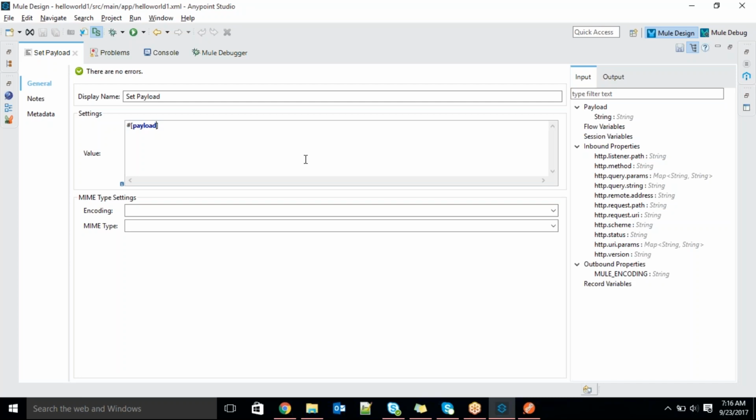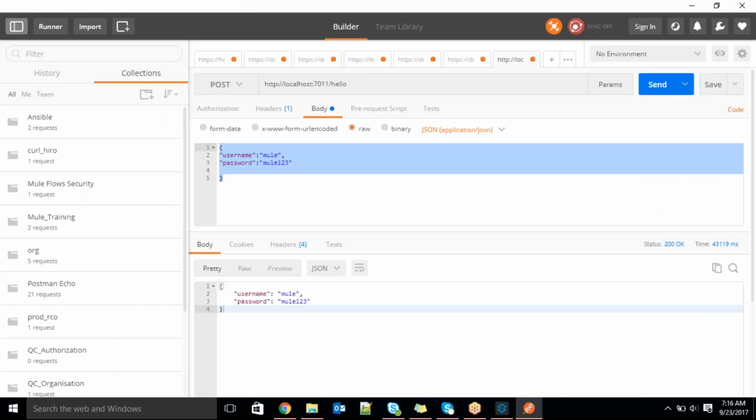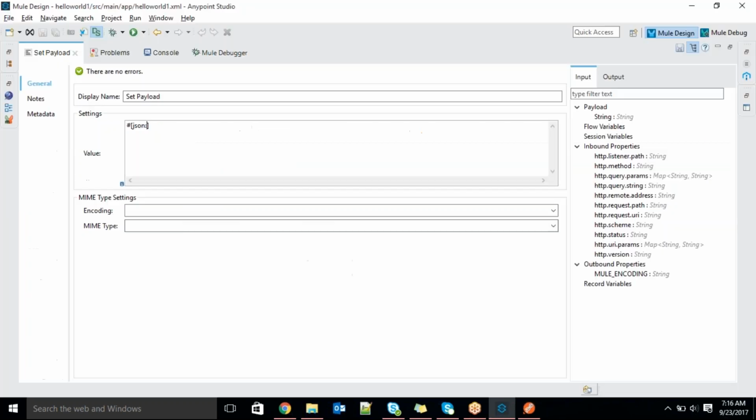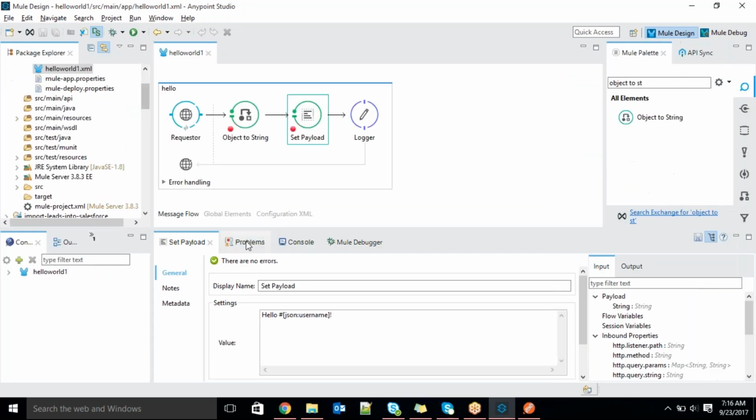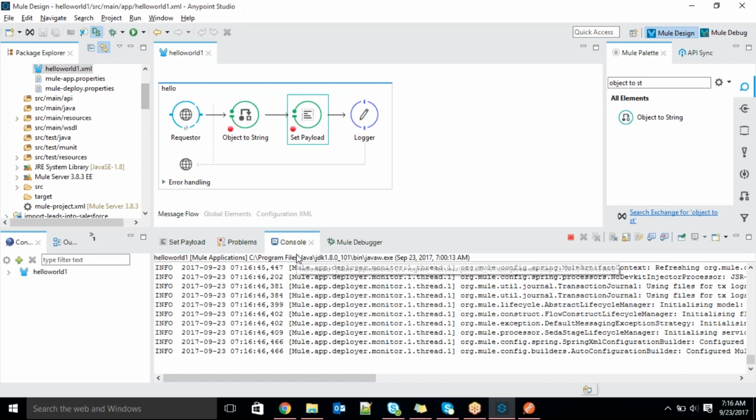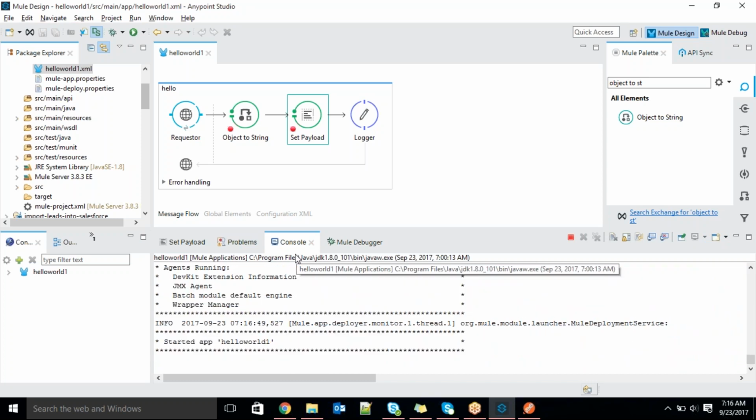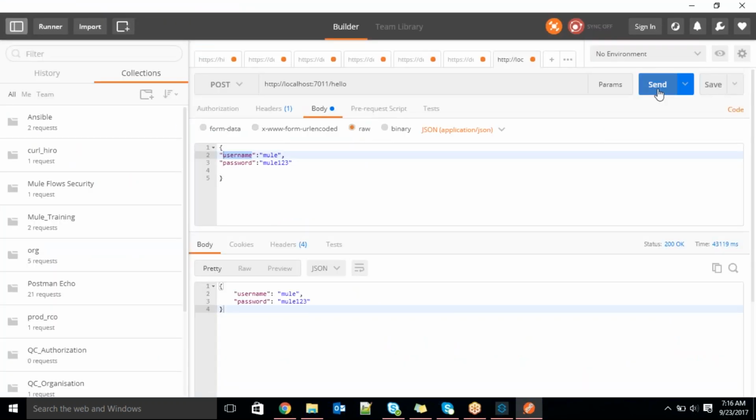For that, you can read like this, guys. Keep a JSON here. Keep a JSON colon, and then what was the field name? Let's say username. Hello, I just keep it like this. And after that, I just keep it. I'm trying to save it. Let's see. I just save it. Automatically redeployment happens. Now I will try to hit the request.